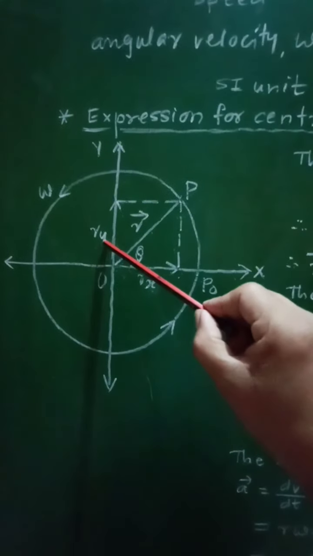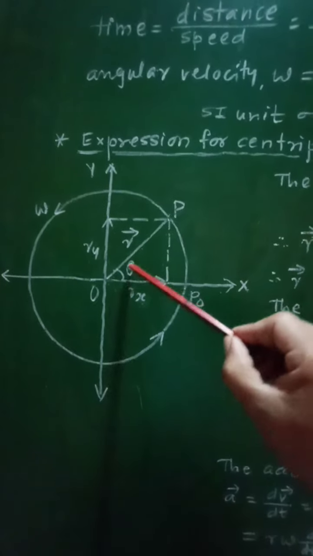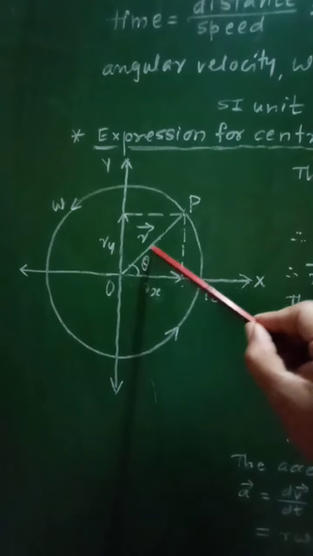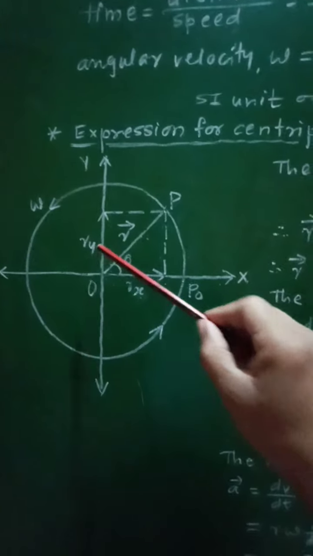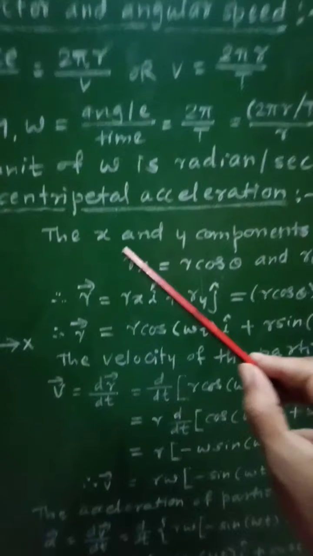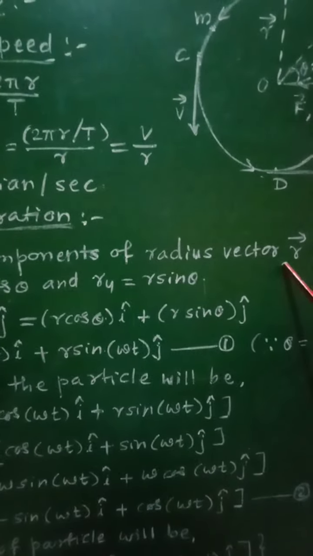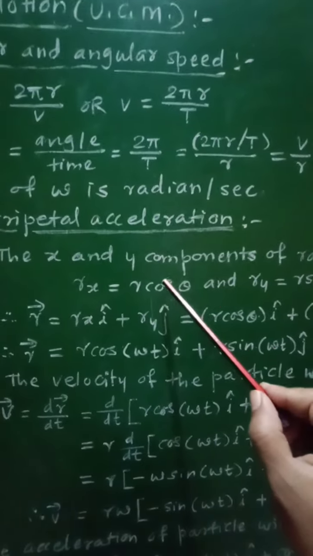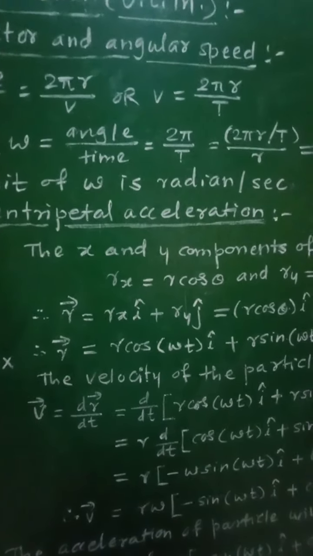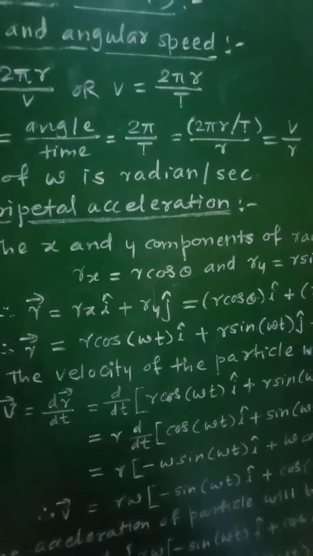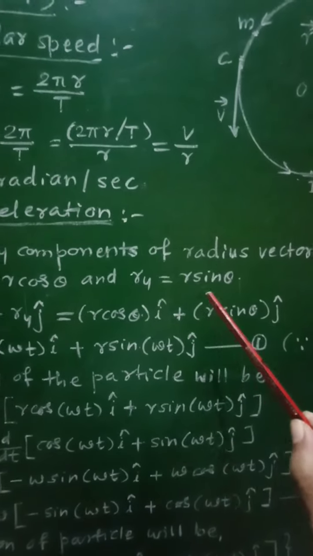So rx and ry are the x and y components of the radius vector r, which is resolved into two perpendicular components, and they will be given as rx equal to r cos theta, and ry equal to r sin theta.